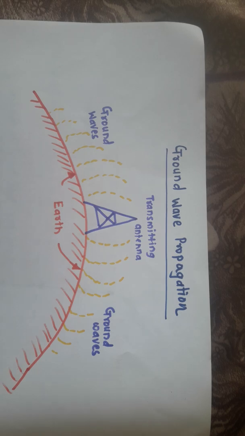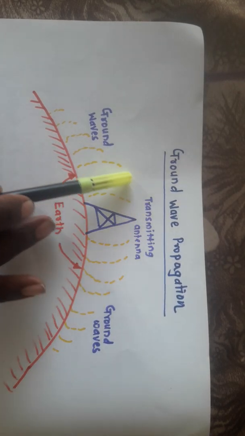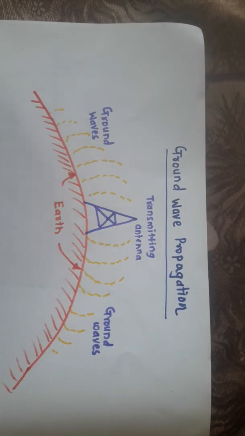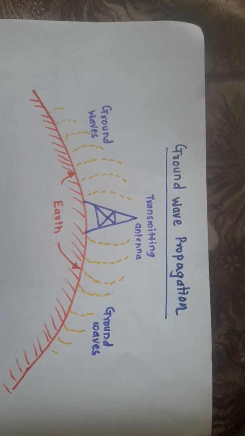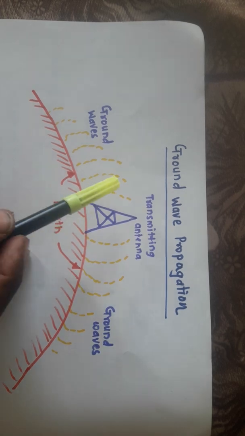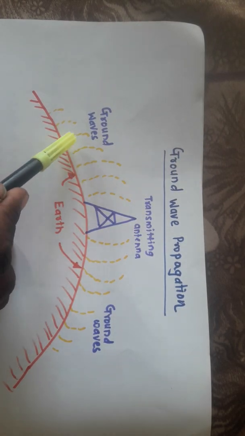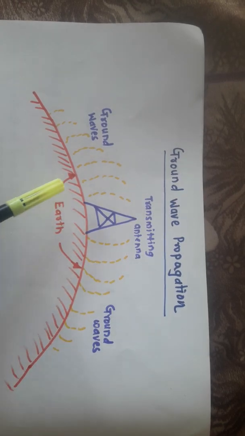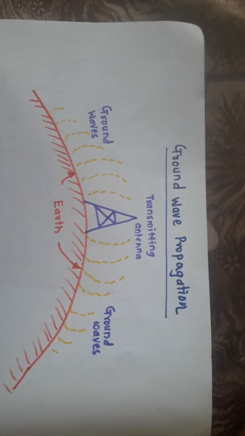So ground wave is the path chosen by the signal when the frequency lies between 30 kilohertz to 3 megahertz. So if the frequency radiated by this transmitting antenna is within the range 30 kilohertz to 3 megahertz, whatever the path taken by this electromagnetic wave is along the earth surface, so it is called the ground wave.